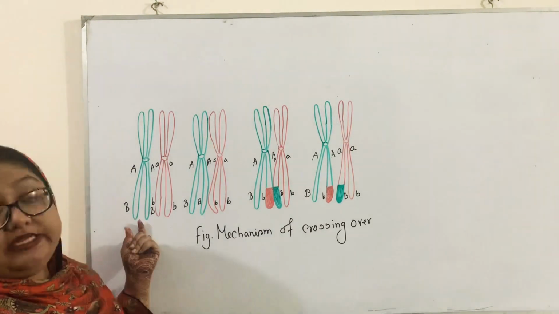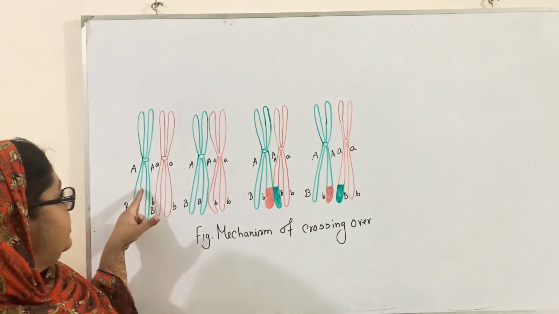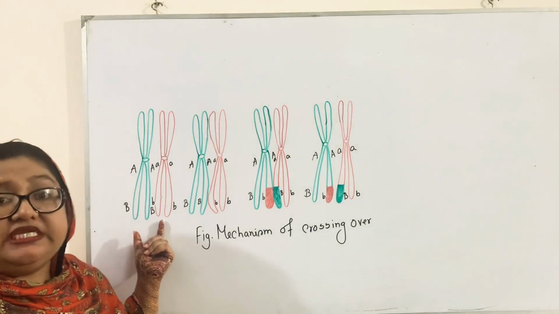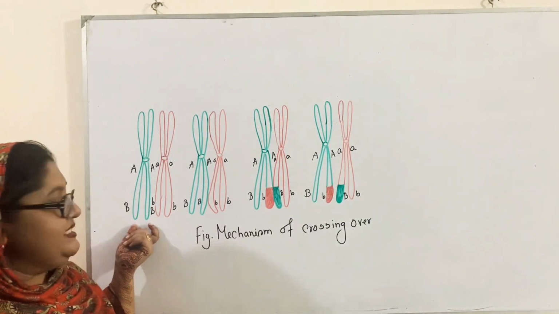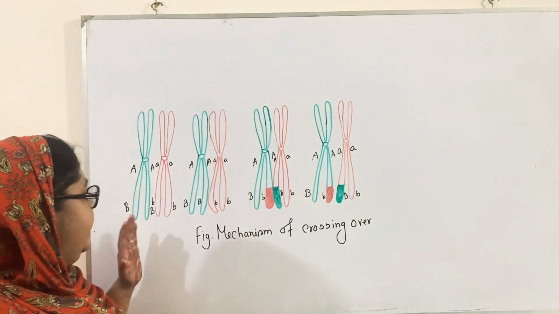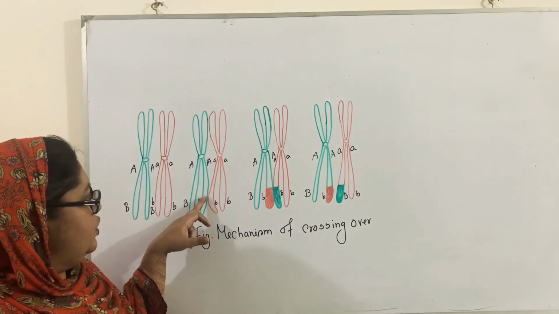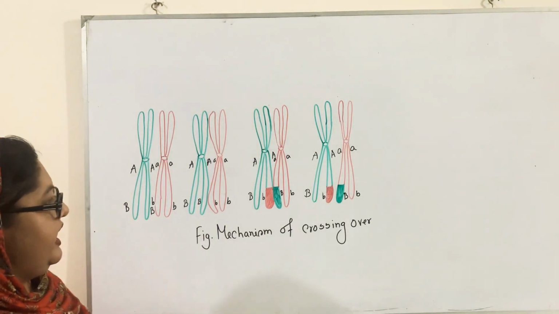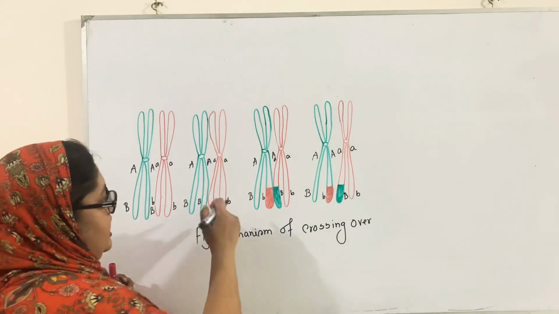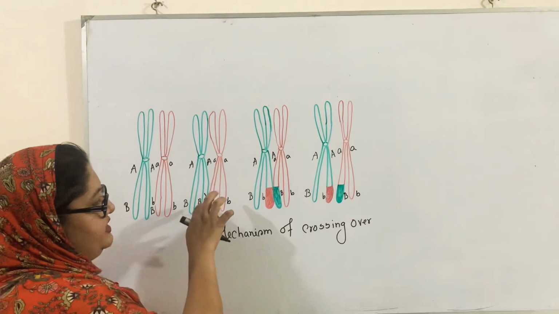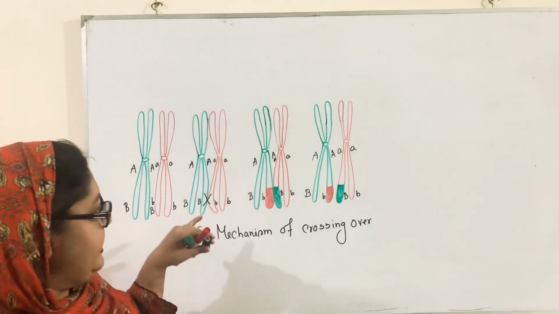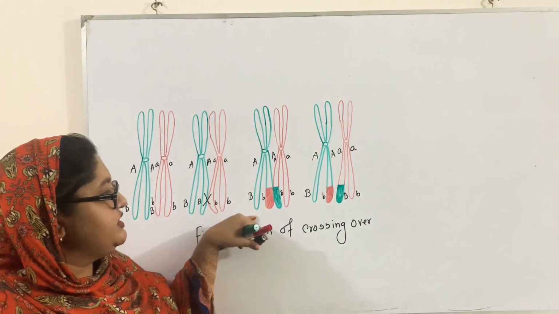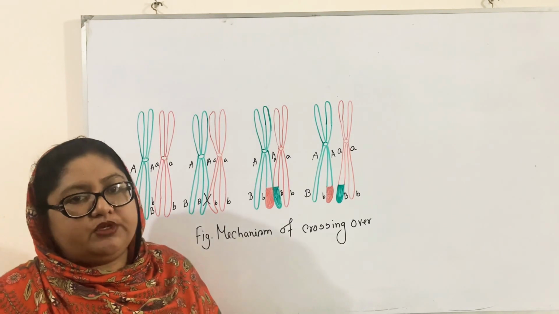In case of the pachytene stage, each of the chromosomes divides and forms 1, 2, 3, 4 chromatids in each bivalent, and these are known as a tetrad. At the end of this pachytene stage, in between these non-sister chromatids, they form an X-like structure. You can see this X-like structure. This is known as chiasma. And at the point of chiasma, the two non-sister chromatids form a loop.